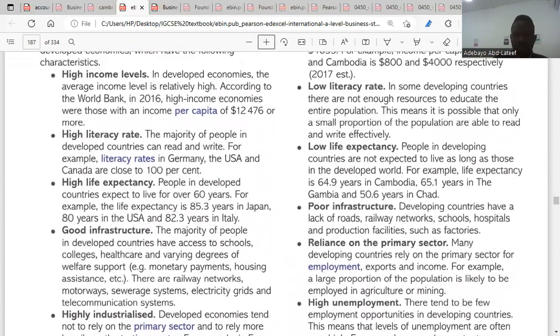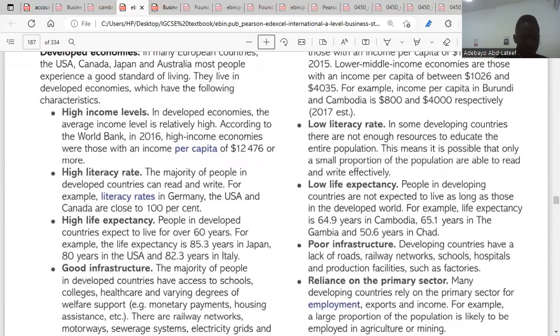Two, low literacy rate. When we talk about low literacy rate, in some developing countries, they have a small proportion of their population who can read or write, as they don't have access to education. So they have low literacy rate, which means the vast majority of their population cannot read or write because they don't have enough resources to educate their population. That's another characteristic of a developing economy.